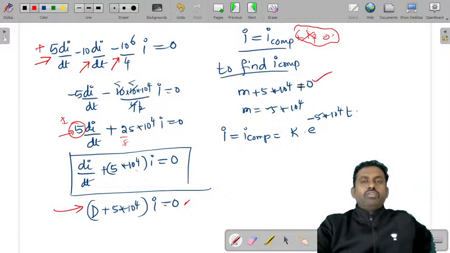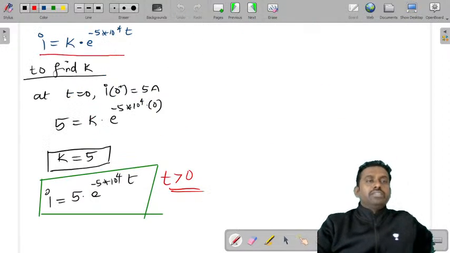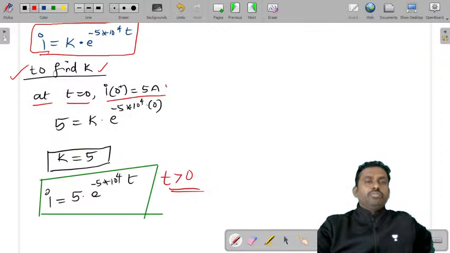So I tried to find the complementary function by taking the auxiliary equation. I got it as k into e power 5 into 10 power 4 t. So once I got this equation of current in terms of K and t, I tried to find the K value. What I have done: at t is equal to 0, i of 0 plus is 5 amperes. So substitute i is equal to 5.